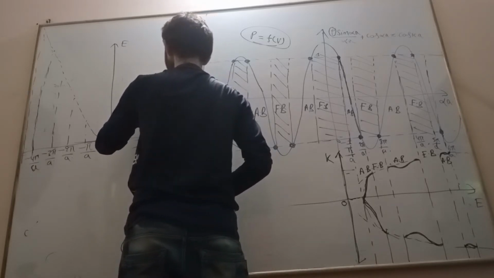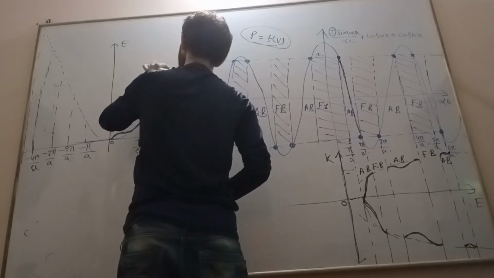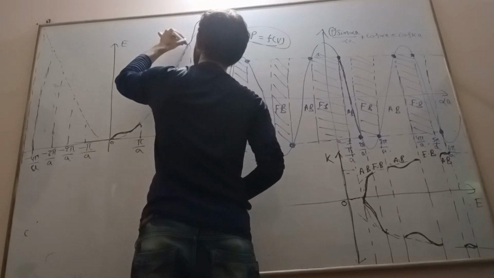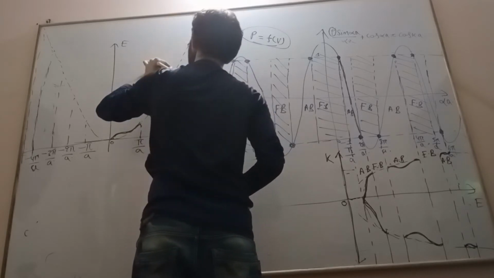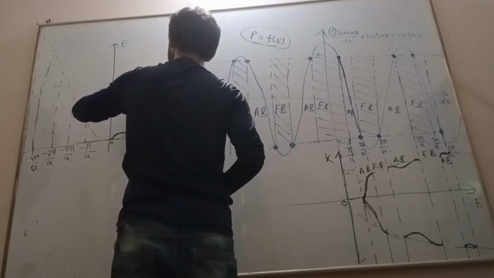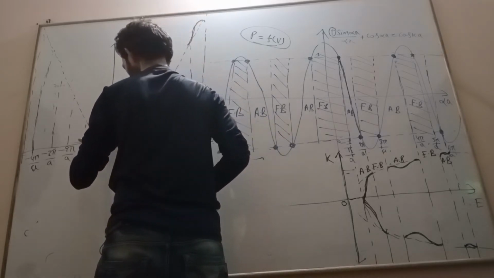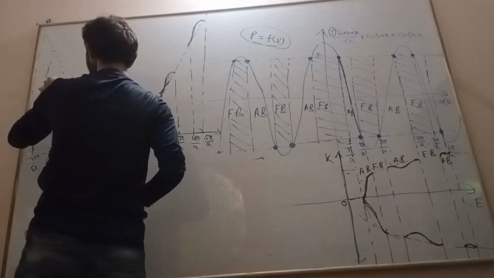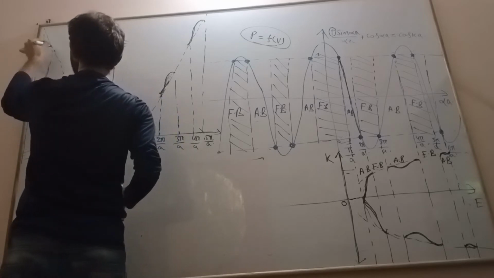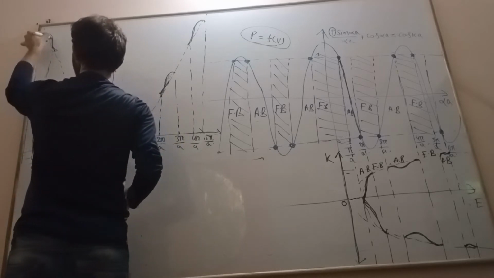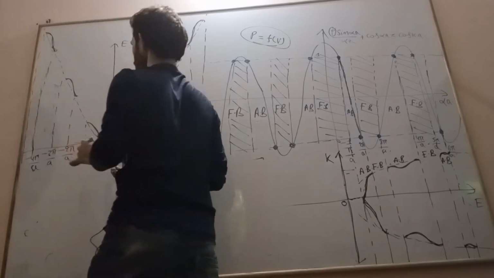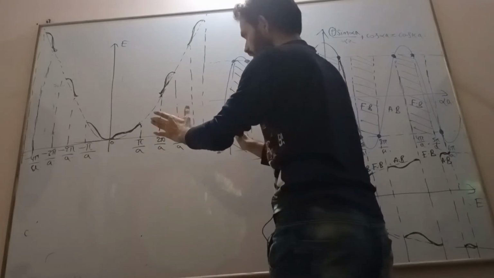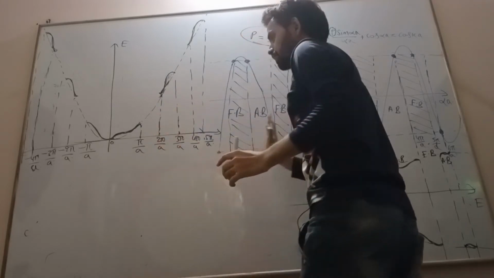Then there is an allowed energy band, then forbidden band, then allowed energy band, and so on: allowed energy band, forbidden band, allowed energy band, forbidden band, and here allowed energy band, then forbidden band. So this is my energy versus momentum graph for the whole periodic potential function.